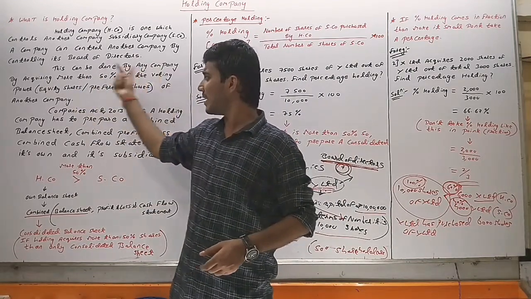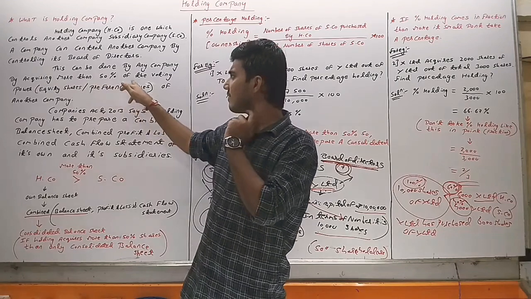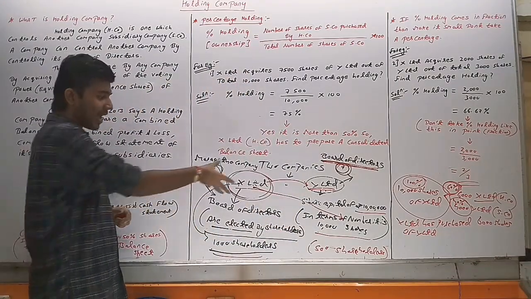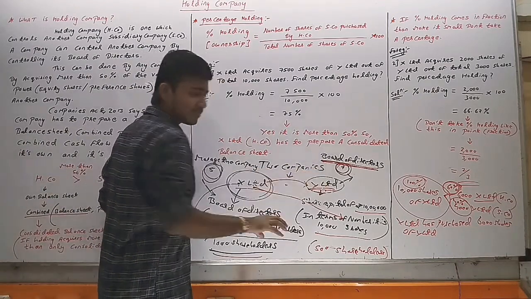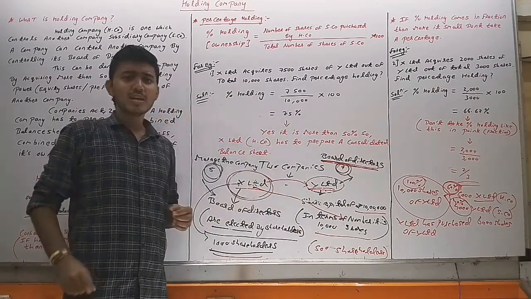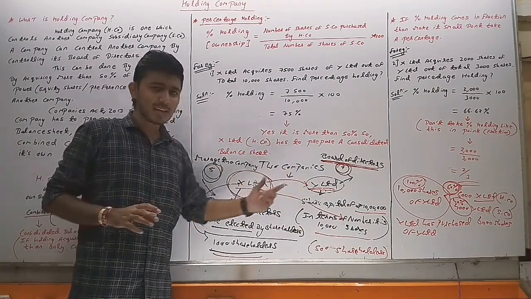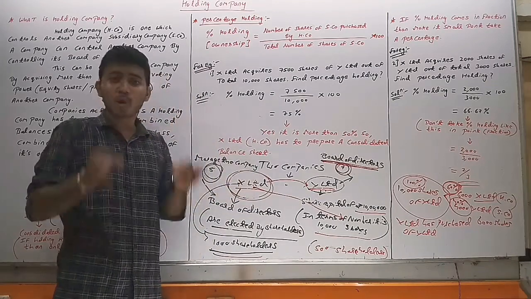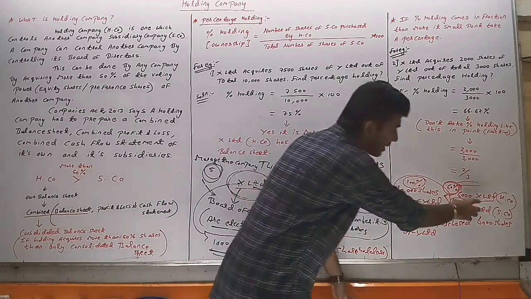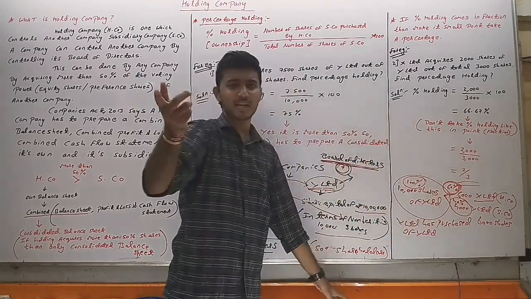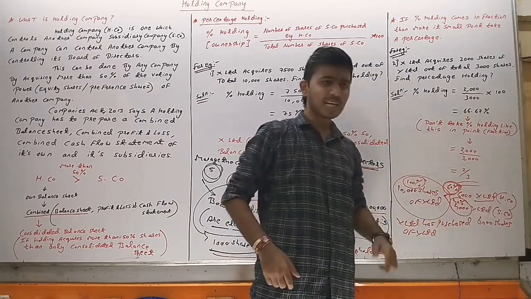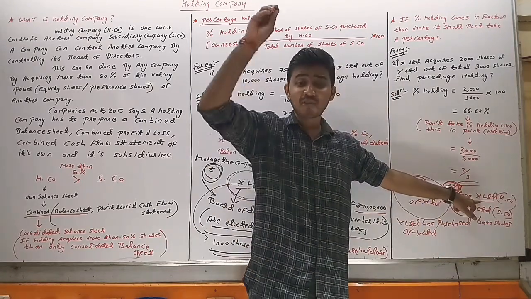I have told you earlier also, if X Limited wants to control Y Limited, then how does X Limited control Y Limited? X Limited has to acquire more than 50% shares. In our example, X Limited has acquired how much percent share? 60%. So here X Limited is the holding company and Y Limited is the subsidiary company, and X Limited will have control